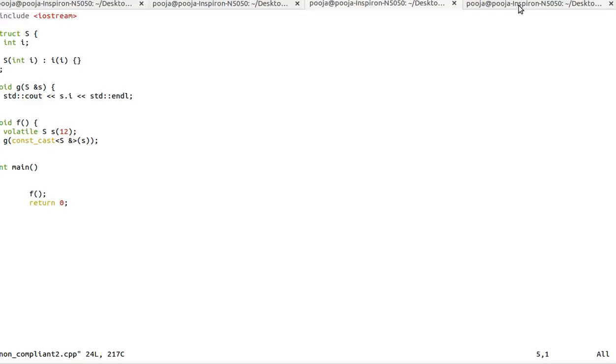Let's see the compliant code of this. The compliant code says that here the object of S is still volatile, but I am not using const_cast here. So this means that if S wants to change at any time, because it's a volatile variable, even if the compiler does not know about it, it may get easily changed because the value of S is now not cast to const.